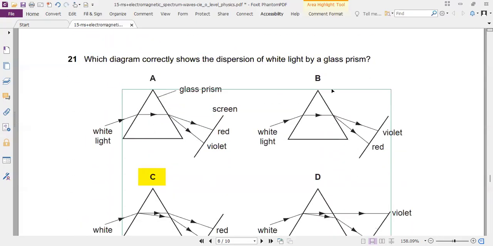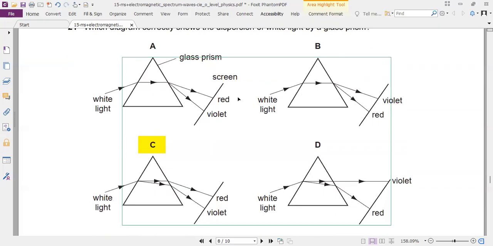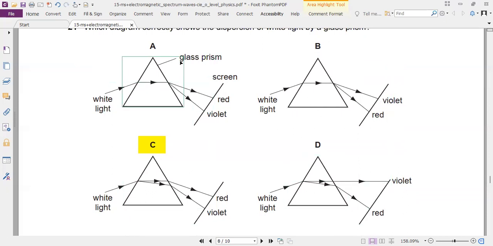Correct dispersion of light. We follow ROYGBV: red, violet, violet, red, red, violet, violet, red. B and D are wrong. What is it with A and C that makes C correct? Because the light is entering and it must disperse here and then here.